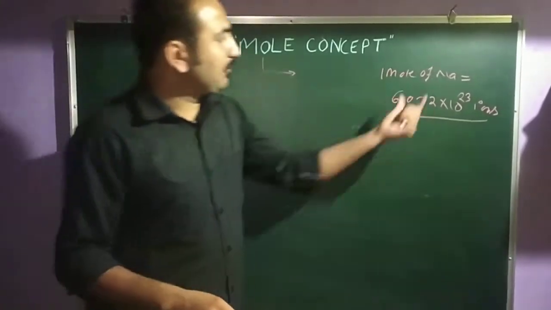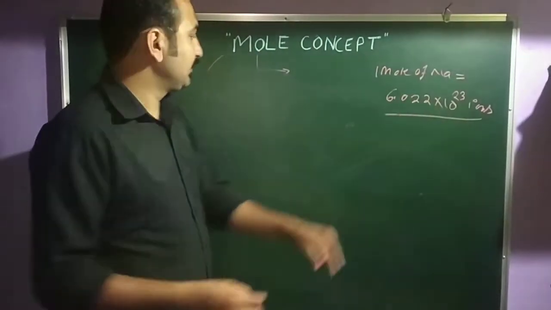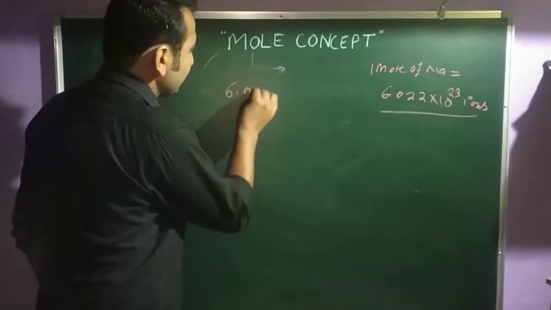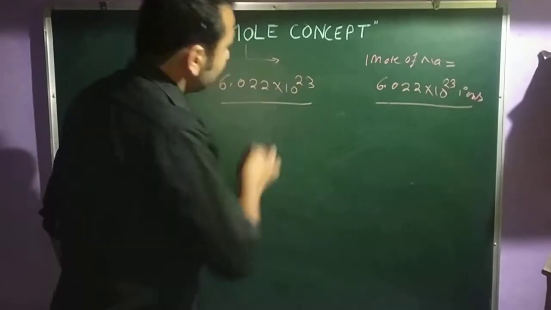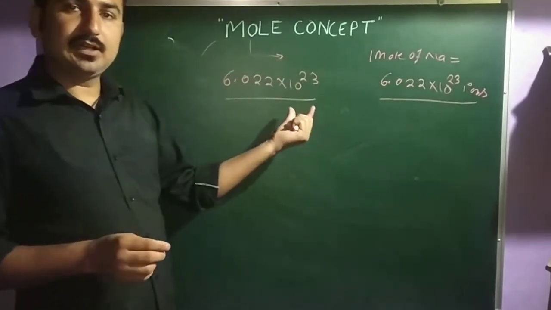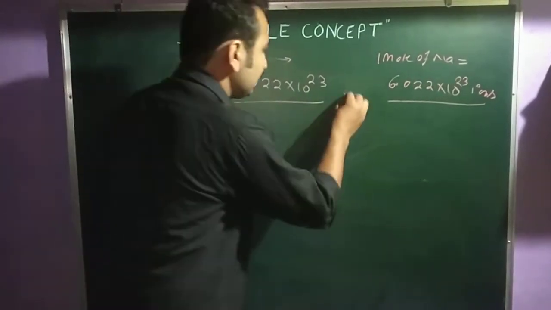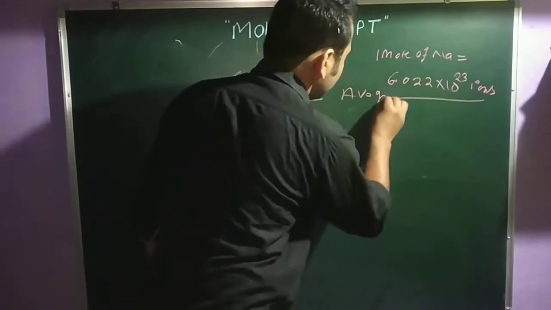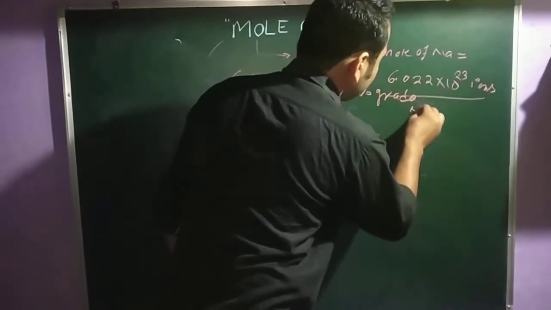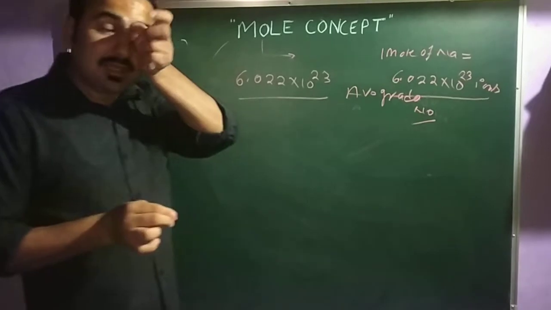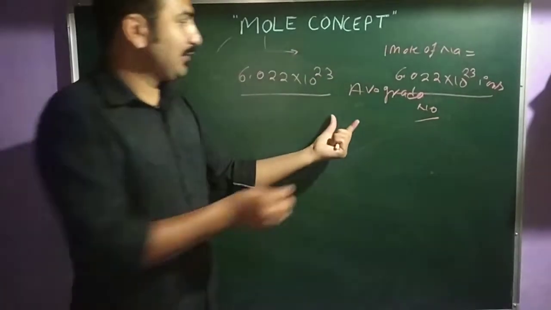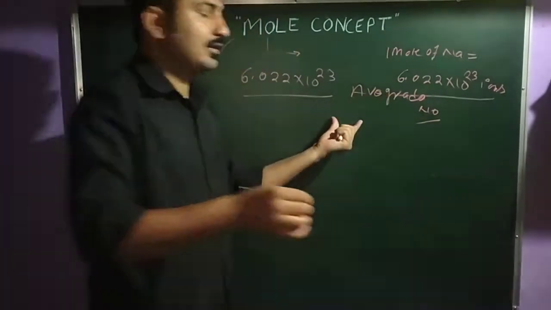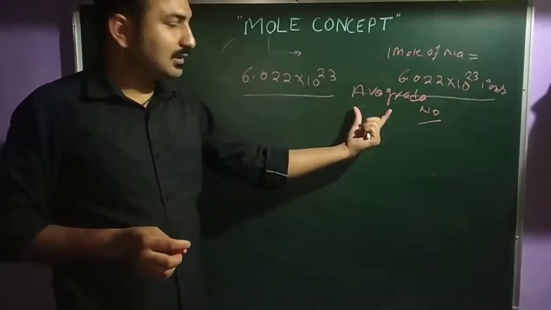That means 1 mole is equal to 6.022 × 10 to power 23. This is known as the Avogadro number. That means your 1 mole stands for the Avogadro number. Avogadro is a scientist.